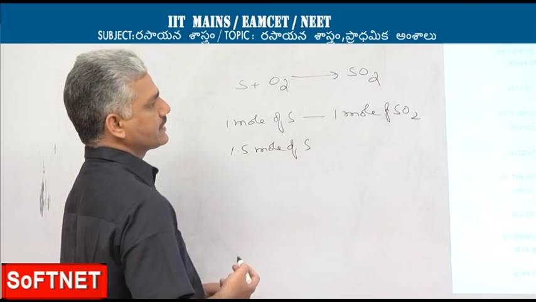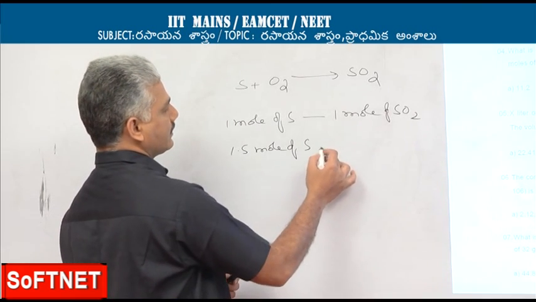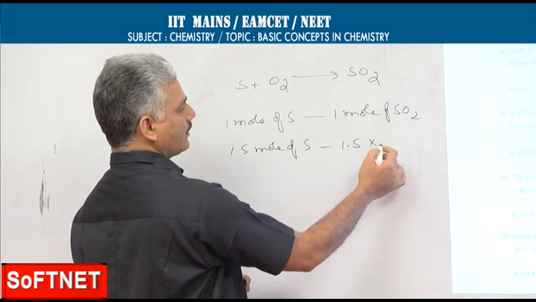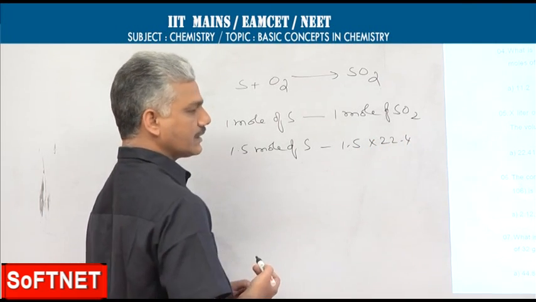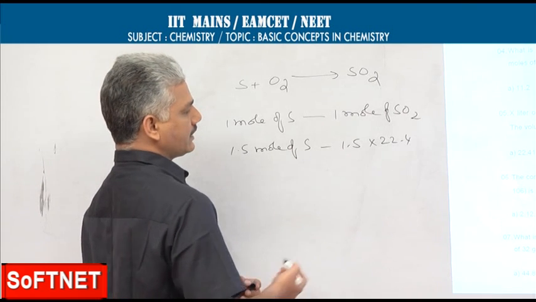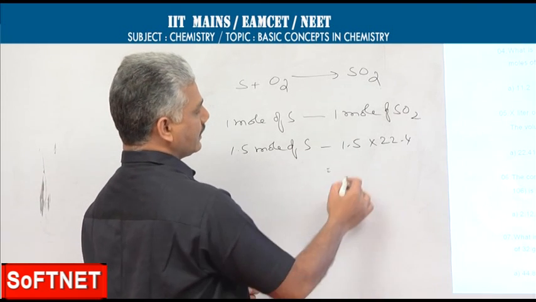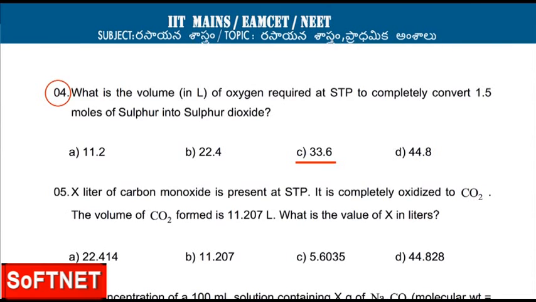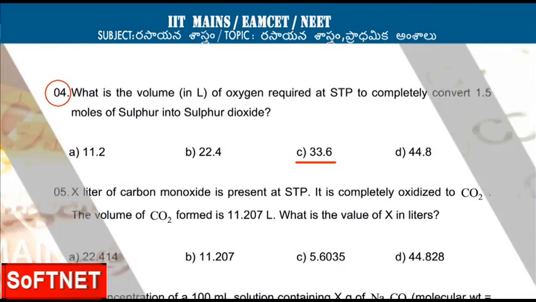So how much sulfur dioxide will you get? 1.5 moles only. Now convert these moles into volume by multiplying with 22.4 liters. So that comes out to 33.6. So the correct option for this problem is C.